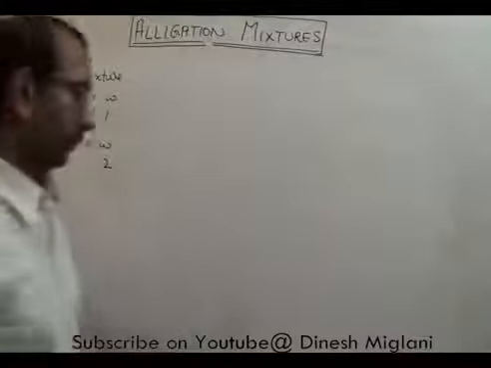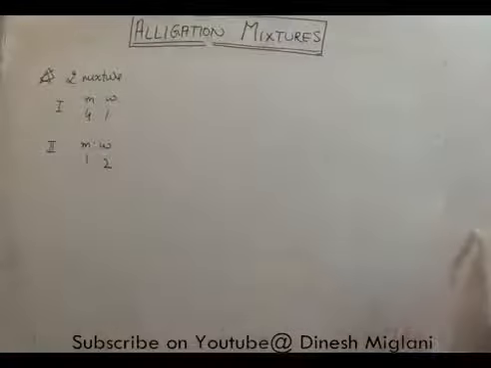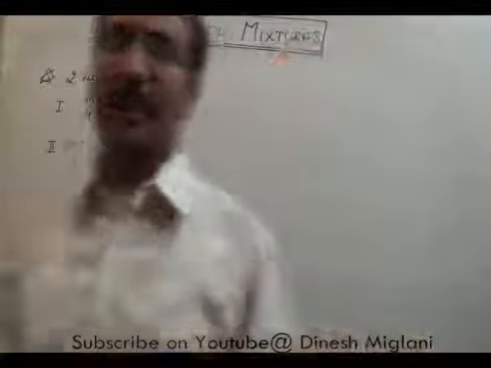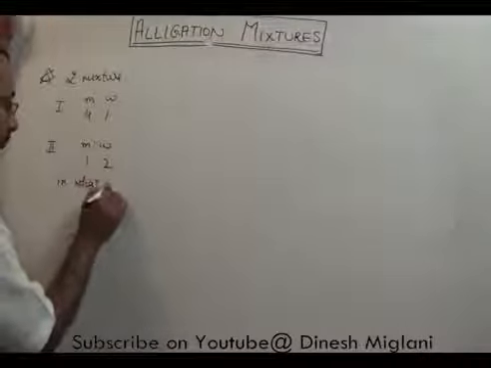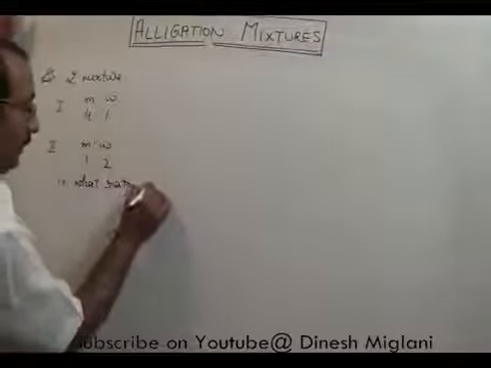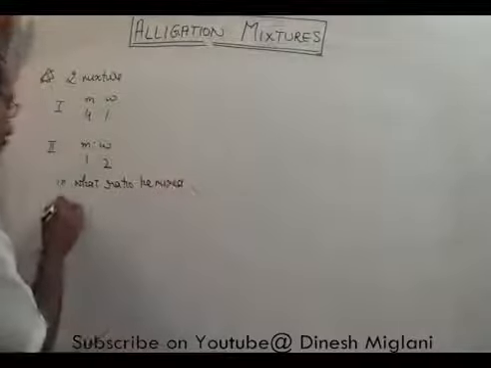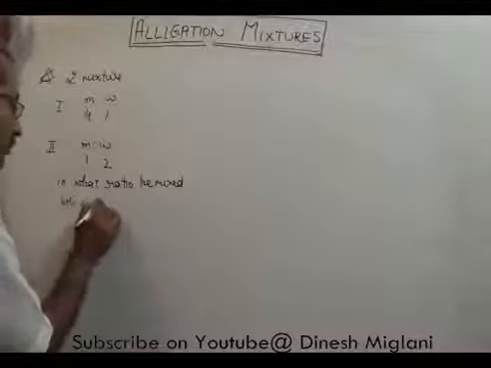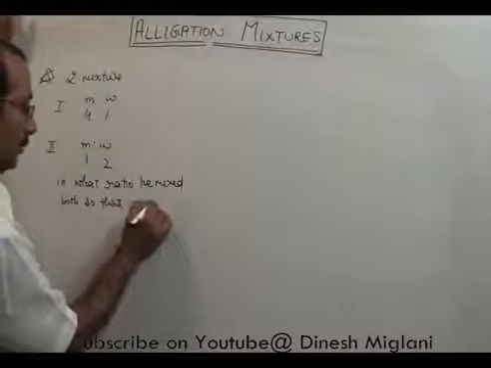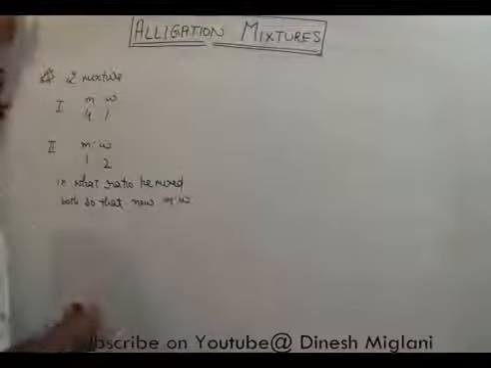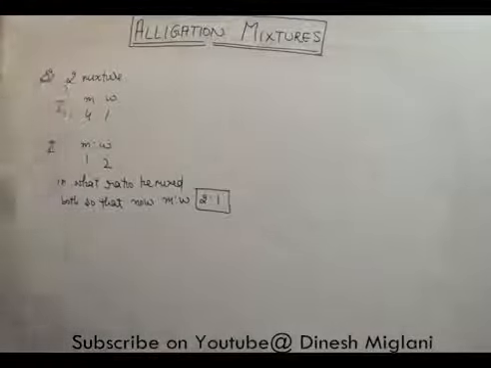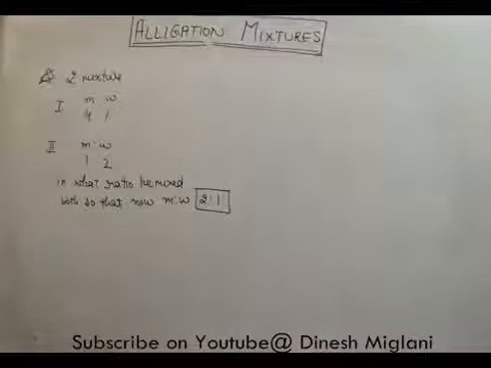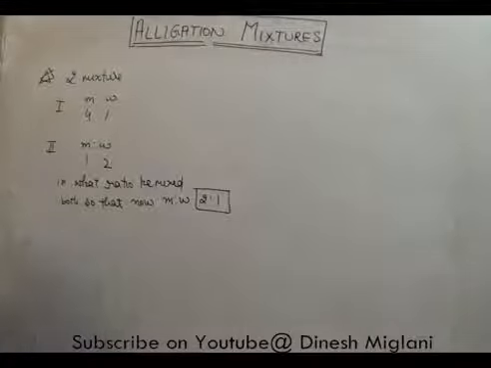The question is, in what ratio did he mix both so that the resultant milk and water ratio becomes 2:1?